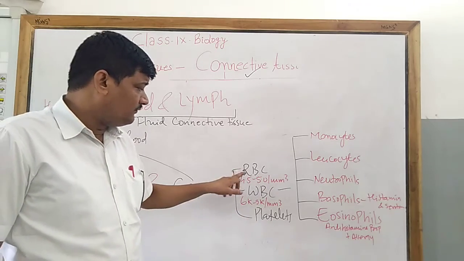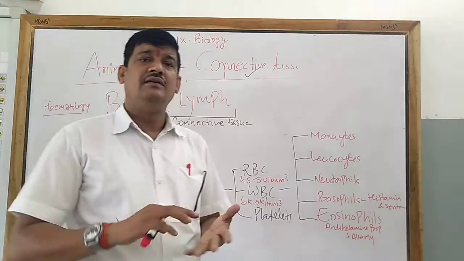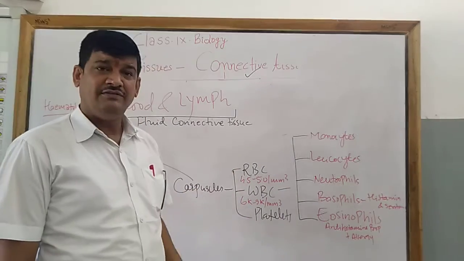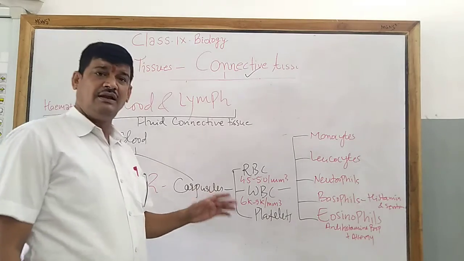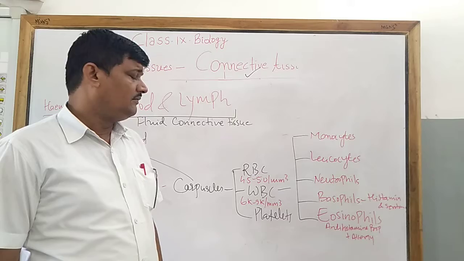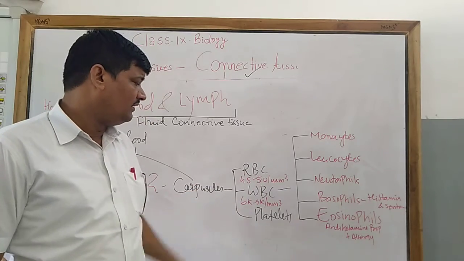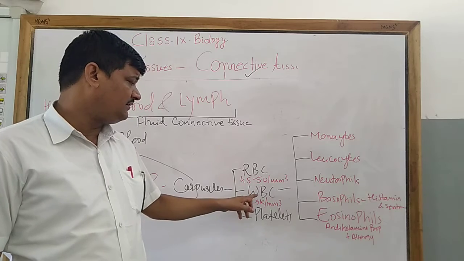First, RBC. What is the standard amount of RBC present in the blood? That is 4.5 to 5.5 million per cubic millimeter. Now, what is the value of WBC?